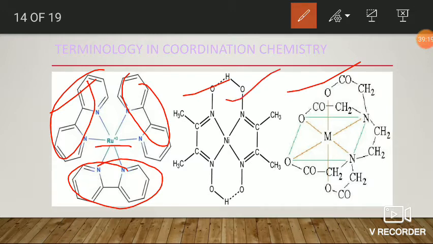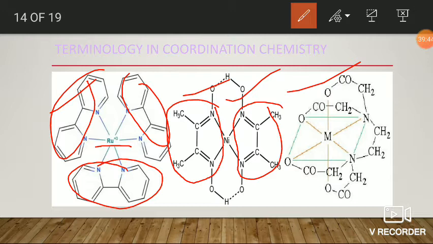In the second structure, nickel 2+ is bonded to two dimethylglyoxime ligands. Dimethylglyoxime is also a bidentate ligand. They also form a ring-like structure around the nickel, so they are chelating.